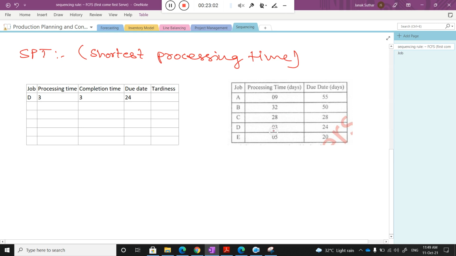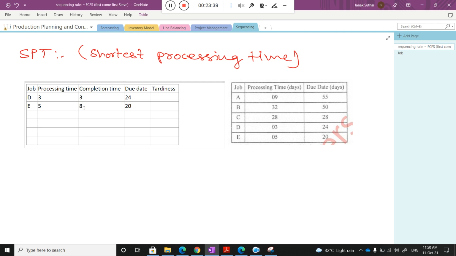Can you tell me, class, what is the next processing time? E. Okay, very good. So E is the second shortest, so I put 5 here for activity E. I wrongly wrote it before, sorry. If I start E after completing D, when will it be complete? At 8, right? And what will be the due date? The due date given there is 20.